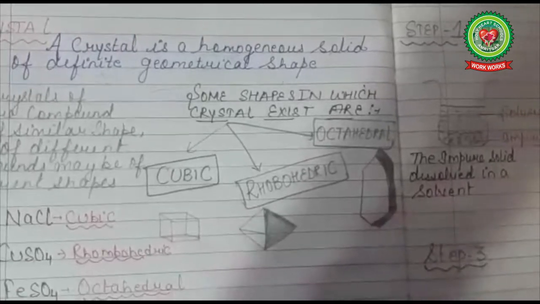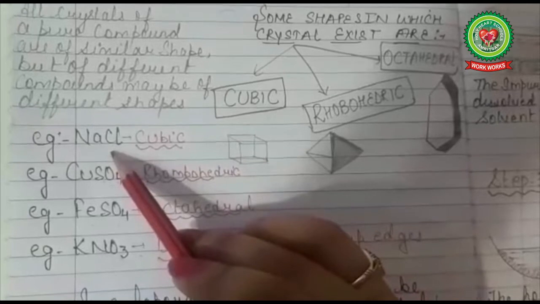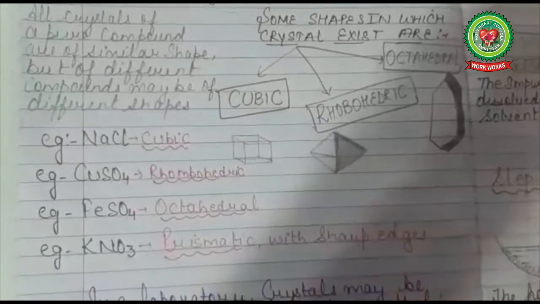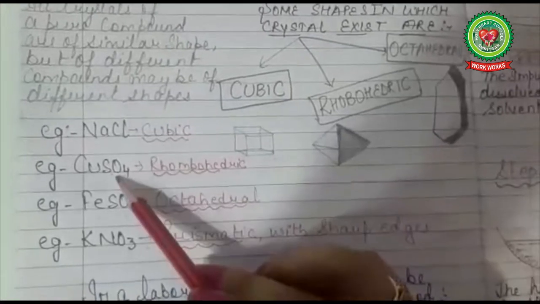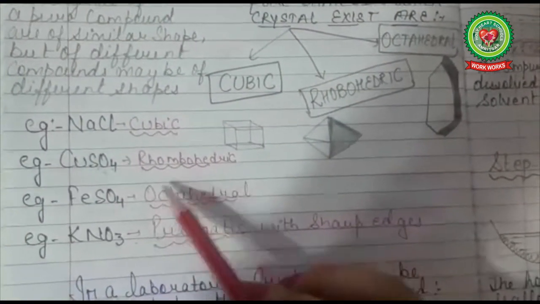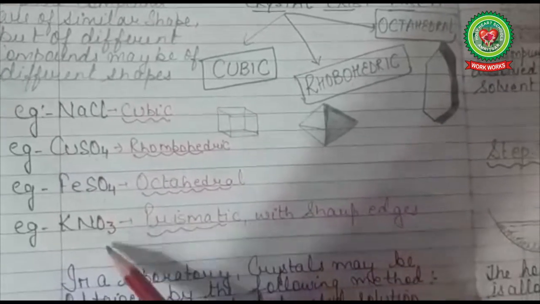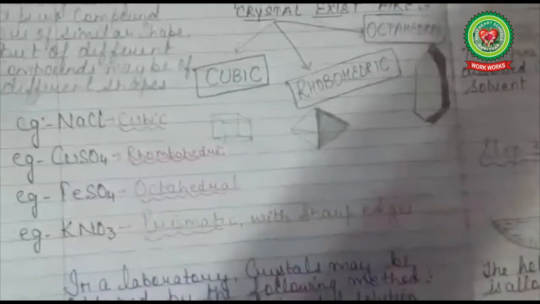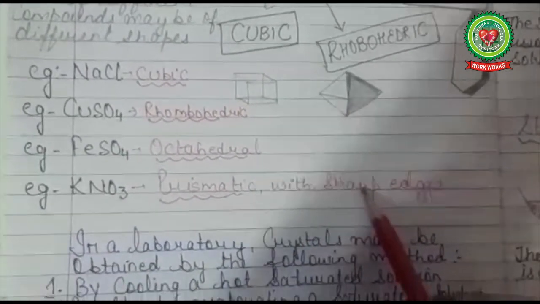Now let us discuss some examples of crystals. First example is sodium chloride. Formula is NaCl. Shape is cubic. Next example is copper sulfate. Formula is CuSO4. Shape is rhombohedric. Next example, ferrous sulfate. Shape is octahedral. Next example, potassium nitrate. Formula is KNO3. Shape is prismatic with sharp edges.